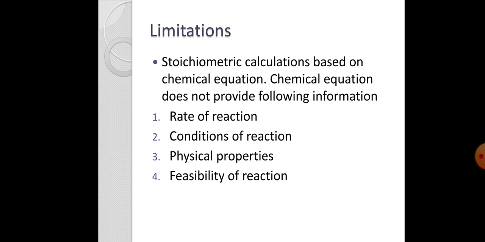In this way, stoichiometry has limitations also. We cannot calculate the feasibility of a reaction. We can write a chemical equation for such reactions also which do not take place in nature. We can write a chemical equation, but this chemical equation provides limited information. This stoichiometric equation only tells the relation of reactants and products, but it does not provide information about the speed of reaction, about the condition of reaction, about the physical state, and about the feasibility of reaction.